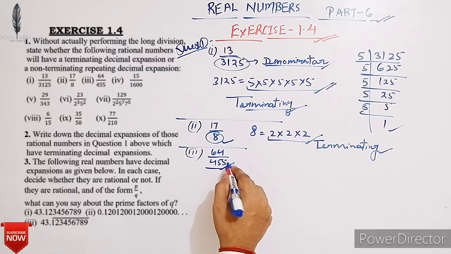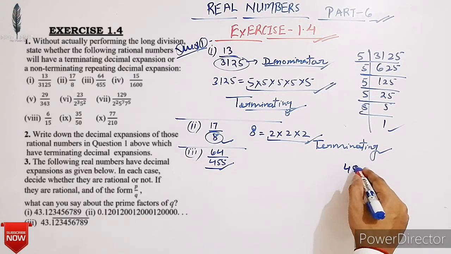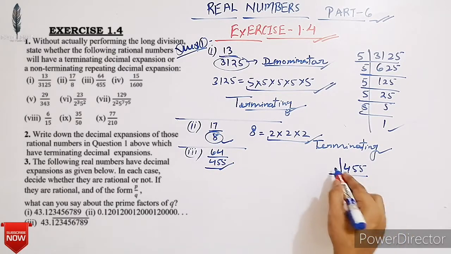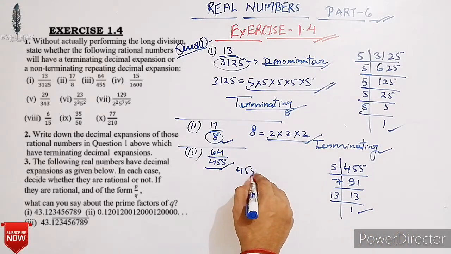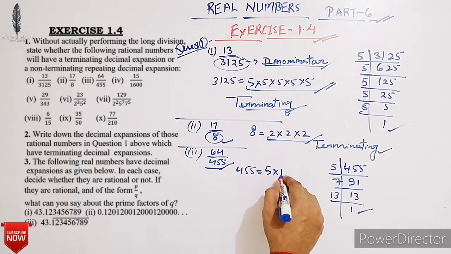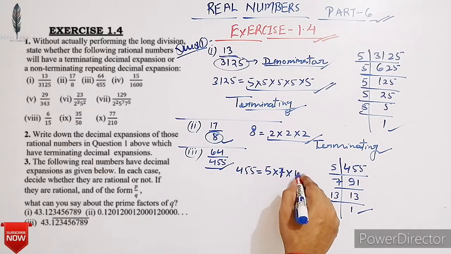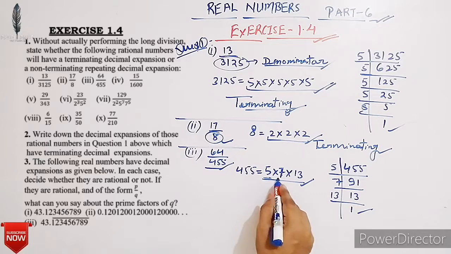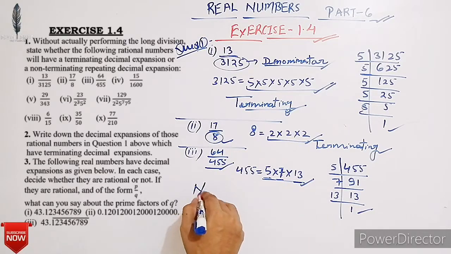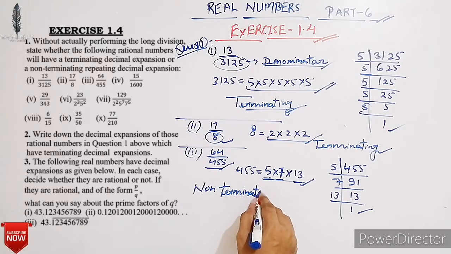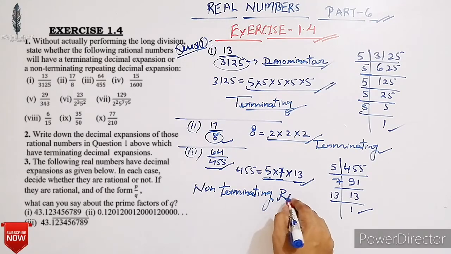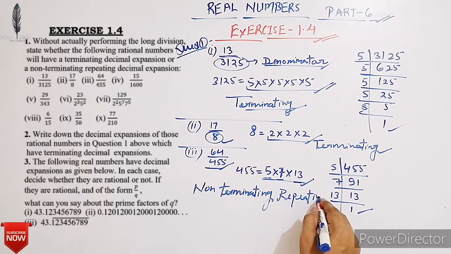Okay. Now third, 64 upon 455. Here denominator is 455. So here we have to find the factors of this number. It is divisible by 5. So here we get 91. Here 7. Here we get 13. Here 13. Here 1. So 455 is equal to 5 into 7 into 13. Clearly 455 has prime factor other than 2 and 5. So it will not have a terminating decimal expansion. That is, it will have non-terminating repeating decimal expansion. Okay students, clear?